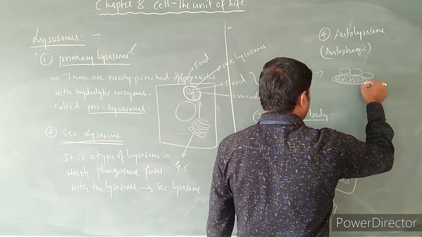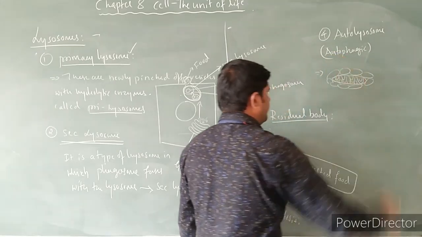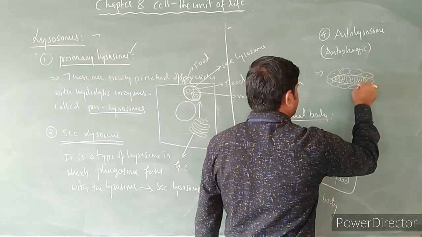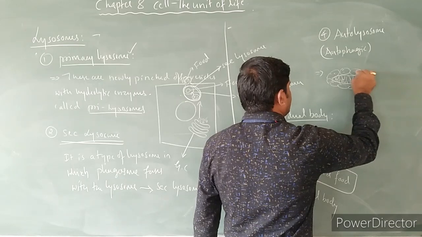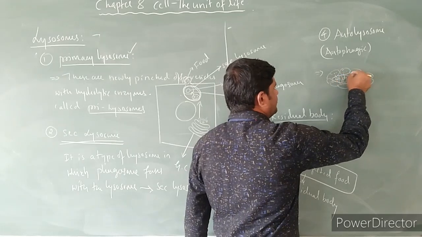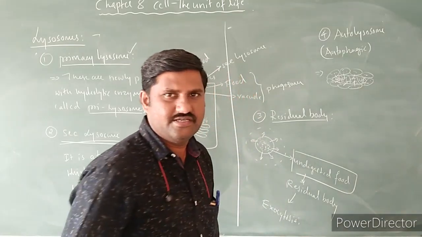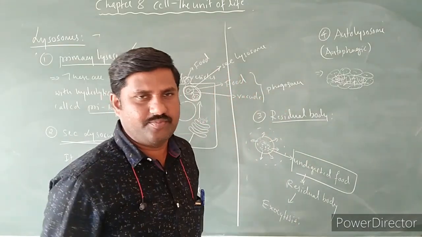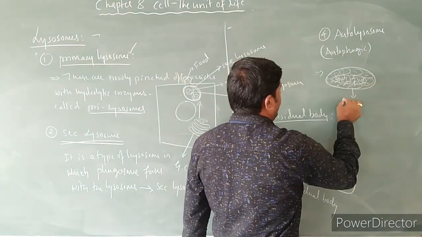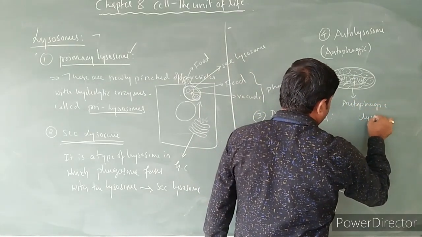They fuse around this mitochondria, and hydrolytic enzymes are present over here. Now all of them release the hydrolytic enzymes on this mitochondria, and the digestion of the entire mitochondria takes place. And this kind of lysosome itself is called an autophagic lysosome.